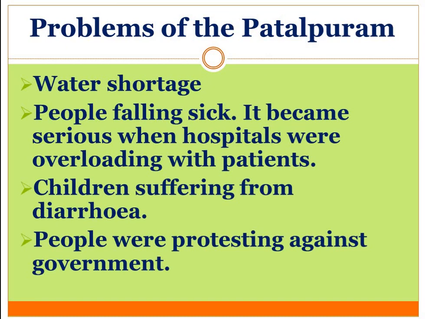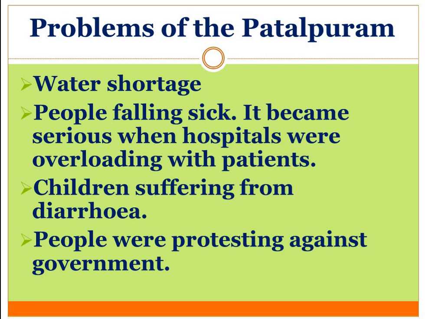Now basically the chapter is all about the problems of Patalpuram, and through this problem we will be looking at the working of government. On this problem, how does the government work? So the problems in Patalpuram: water shortage, people falling sick. It became serious when hospitals were overloaded with patients, children suffering from diarrhea, and people were protesting against the government.